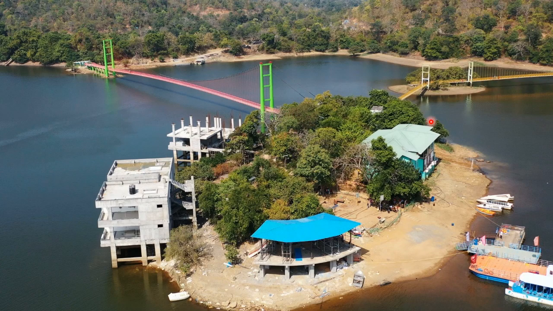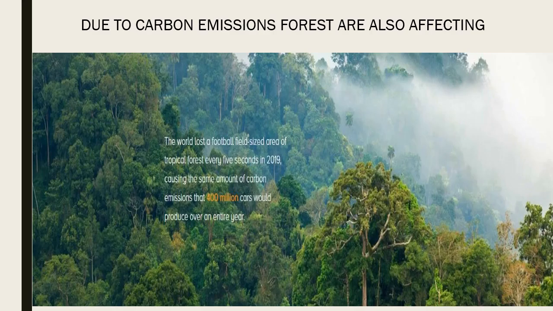This is the hotel. Due to carbon, forests are also affected. Because when we use fuel, or anything, this carbon dioxide goes directly into our atmosphere, and it directly affects our forests and our trees.